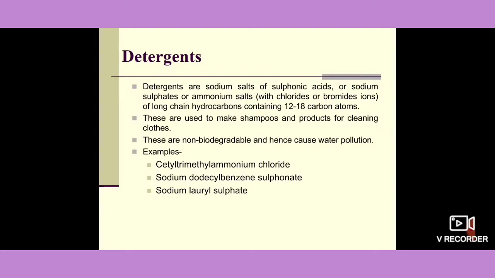Examples of detergents include cetyl trimethyl ammonium chloride. The structures are not important for you all. Another example is sodium dodecyl benzene sulfonate, and sodium lauryl sulfate. We generally find sodium lauryl sulfate in our shampoos.